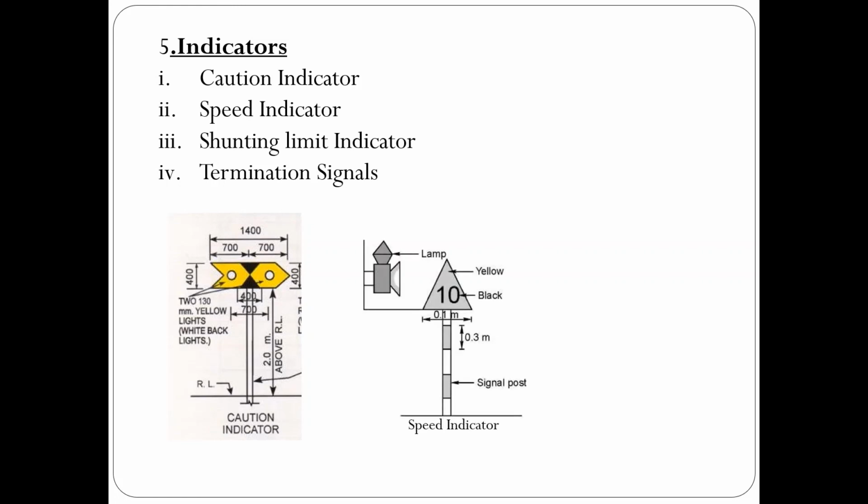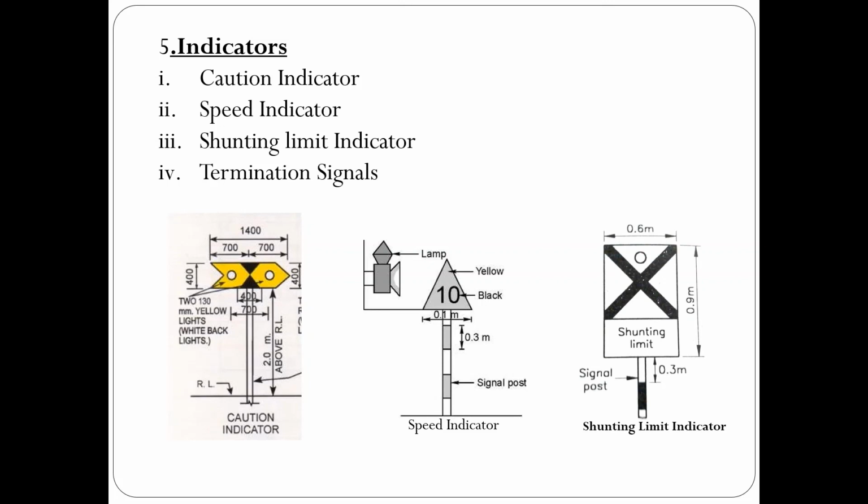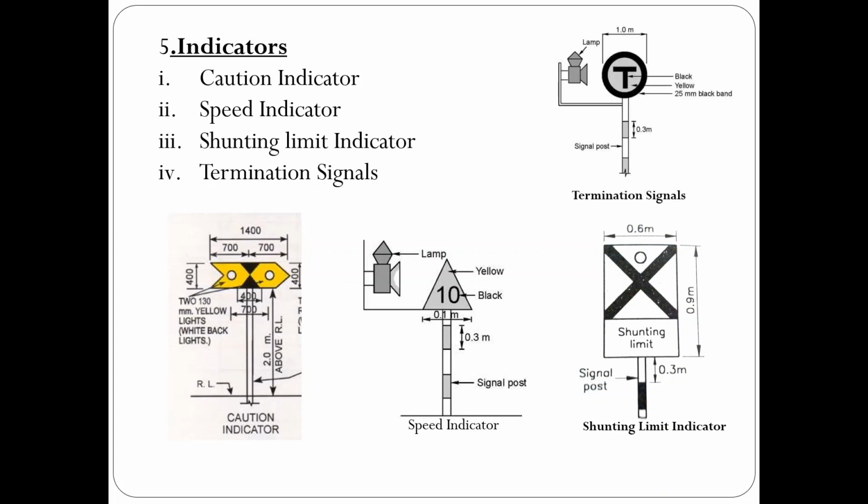Then if the driver needs to reduce the speed to a particular value, that can be indicated by a speed indicator. If shunting operations are going on, the shunting limit indicator can be used to mark the limit of shunting operations. Next is the terminal signal. For example, if a speed indicator says 10 km per hour is the speed at which the train can proceed, then once he crosses that segment, we can show the terminal signal. This signal shows that the driver can resume normal speed.